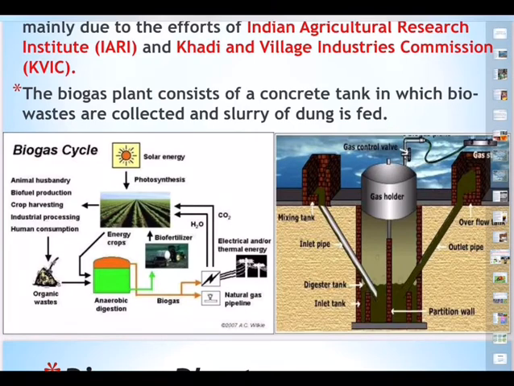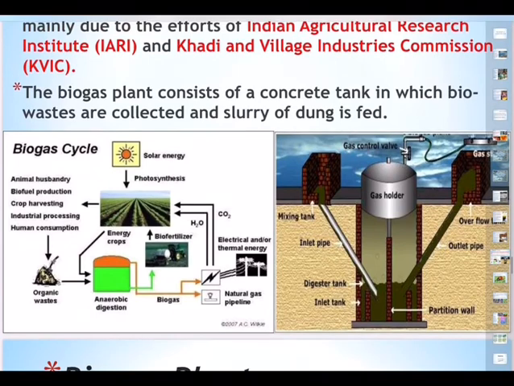All this will get solubilized, resulting in the formation of monomers, and the most active part here is the decomposing microbes. The monomers further will be fermented, and the fermenting microbes will act on those monomers and convert them into organic acids. Formation of organic acids is called acidogenesis. And then third, the organic acids will be converted into biogas by a special bacteria called methanogens, methane producing bacteria.